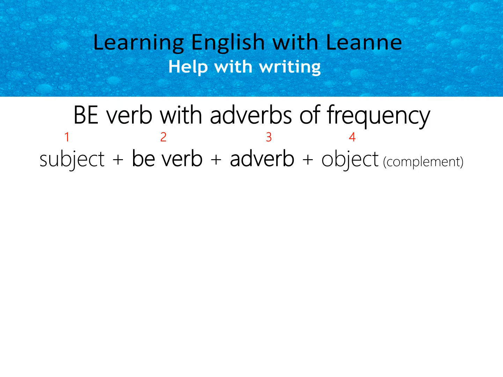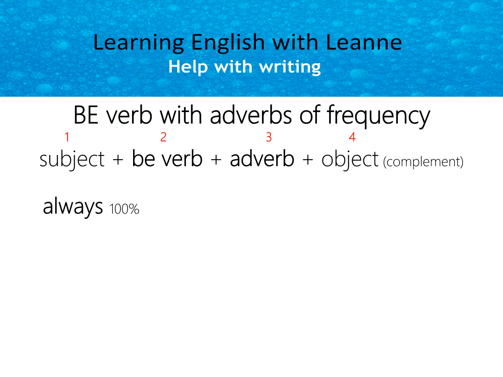Be verb with adverbs of frequency. Our order changes when we use the be verb. So you can see number 1 is our subject. Number 2 is the verb, the be verb. And number 3 is the adverb. 4 is our object. So when we use the be verb, it is before the adverb.